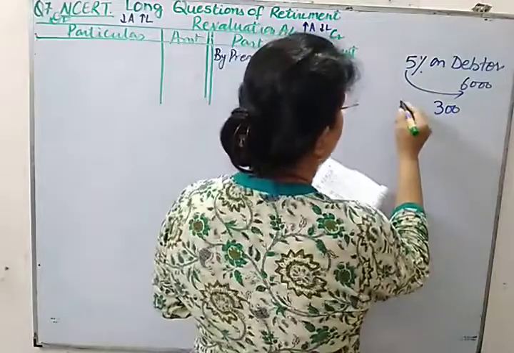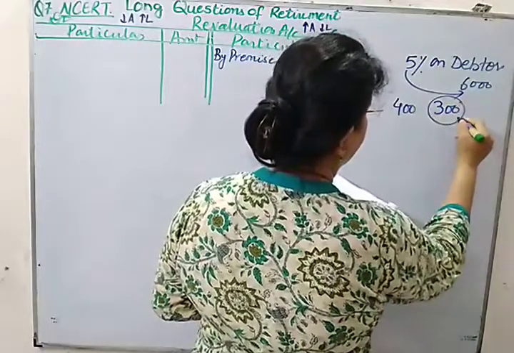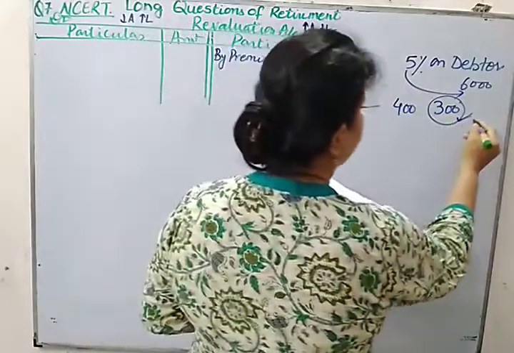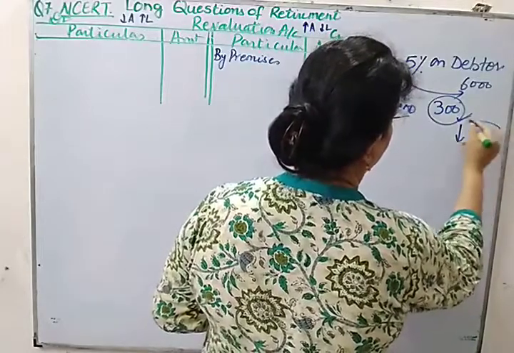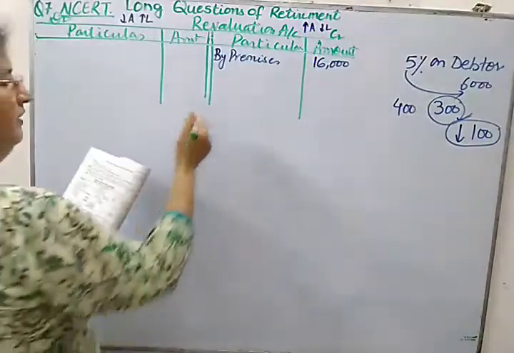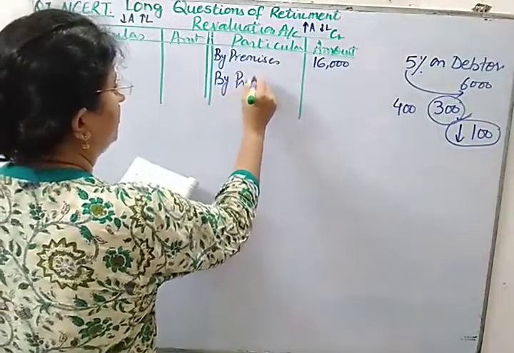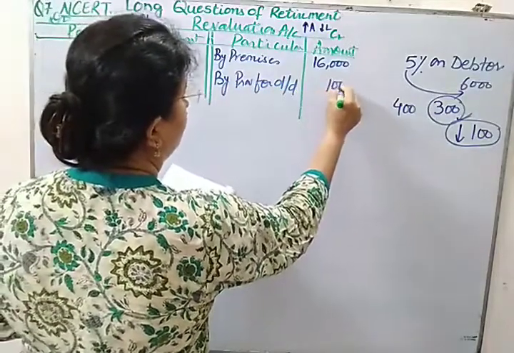In the balance sheet, provision is given as 400. But we want the provision to be 300. It means we will be reducing the provision by 100. So decrease in provision is your gain. It will be recorded here by provision for doubtful debts, 100 rupees.